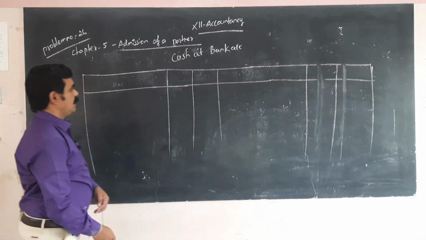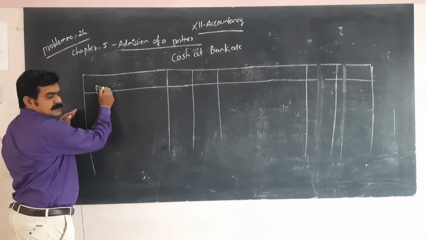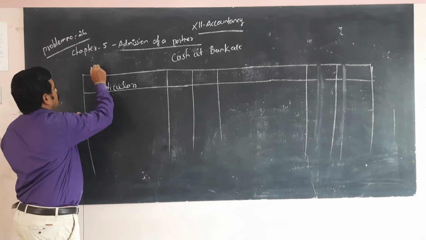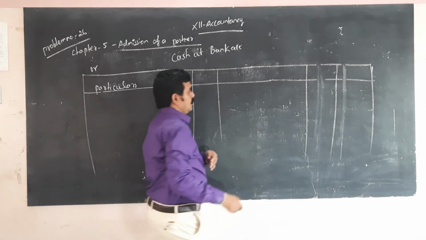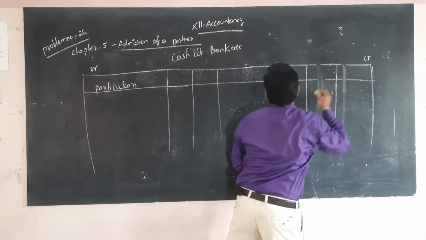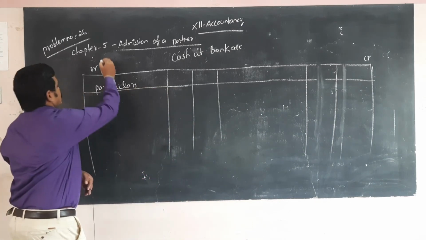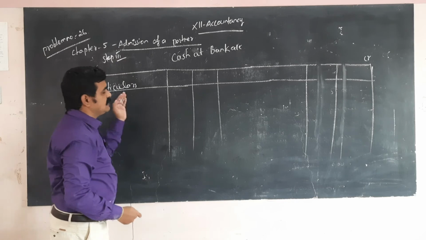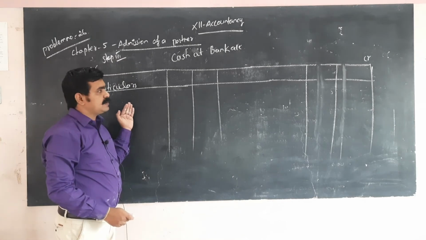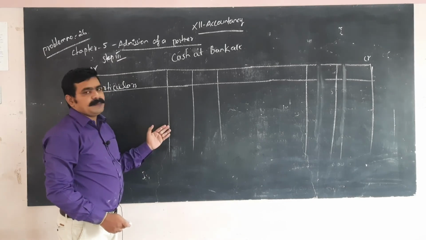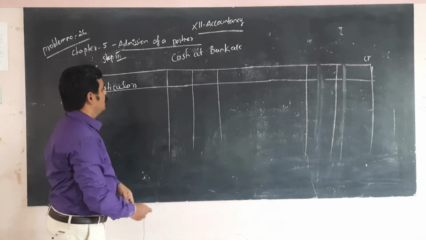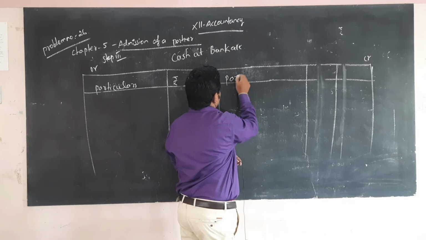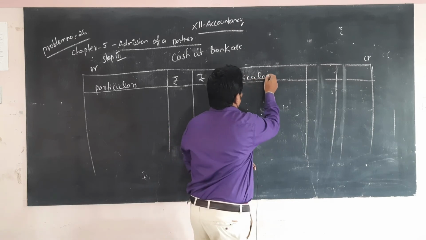Okay, cash at bank account. Particulars, debit side, credit side. So this is step 3. Next, the ledger account, because we have to know the opening balance of cash at bank. Rupees, particulars, rupees.